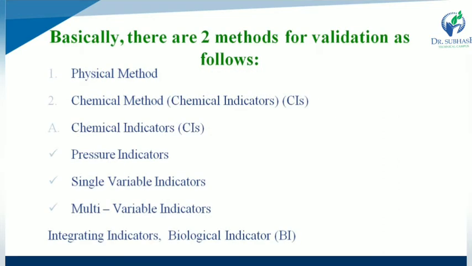Basically, there are two methods for validation. First one is physical method and second one is chemical method. In chemical methods, chemical indicators have various types: pressure indicators, single variable indicators, multivariable indicators, integrating indicators, and second one is biological indicators.